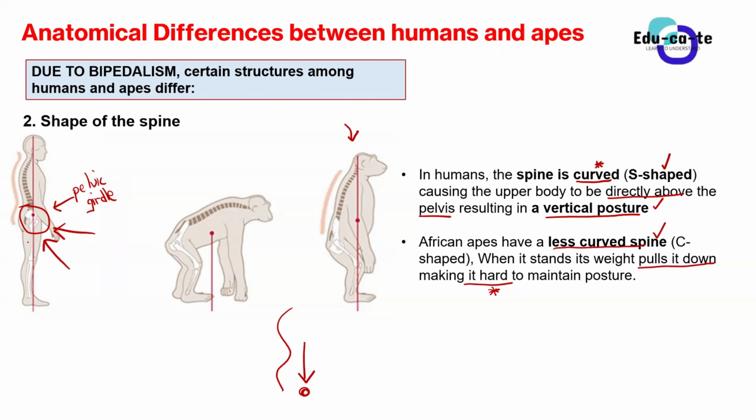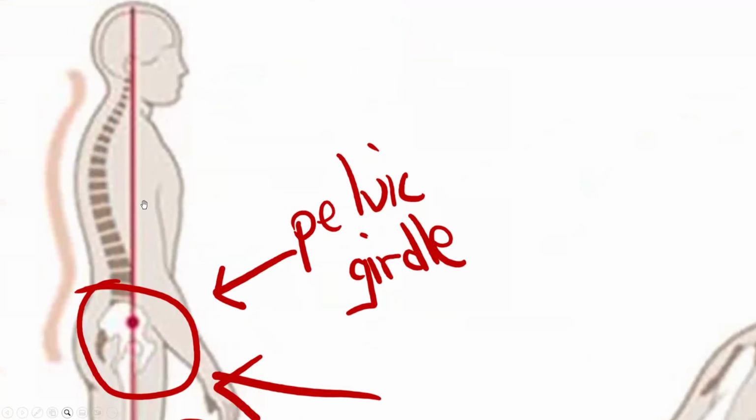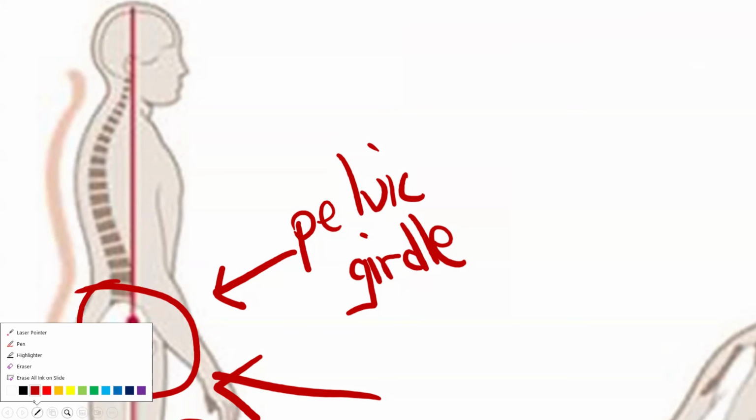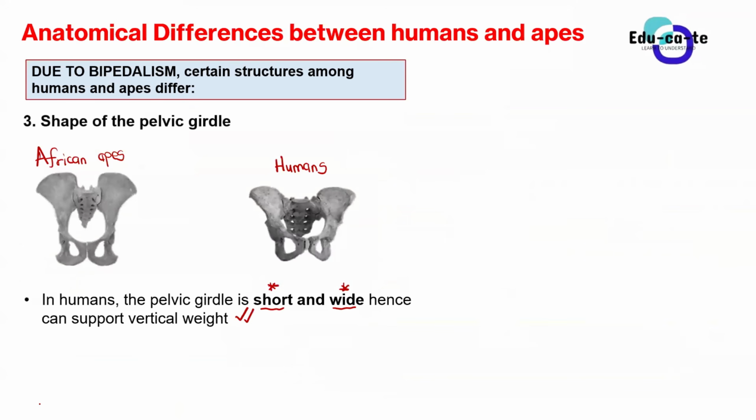So for a human, the pelvic girdle is able to support all the vertical weight above it. Because, guys, you can see that there's a lot of weight above this pelvis. On top here, we have a chest, some blood, we even have a head and a brain. All of it is above the pelvic girdle, and it needs to rest on top of it in such a way that a human will have a vertical posture. For that to happen, the pelvic girdle must be short and wide so that it can support the vertical weight put on it by this spine shape.